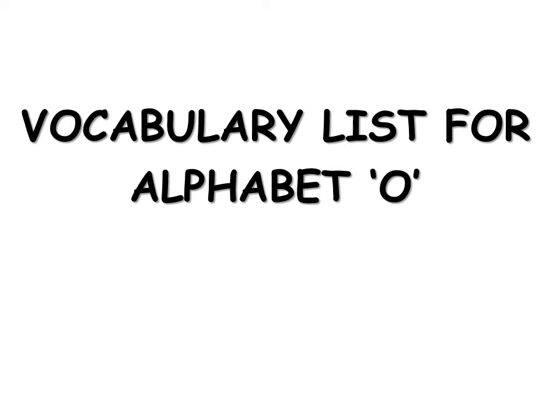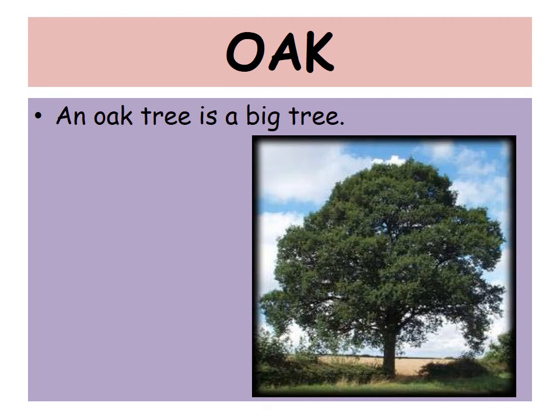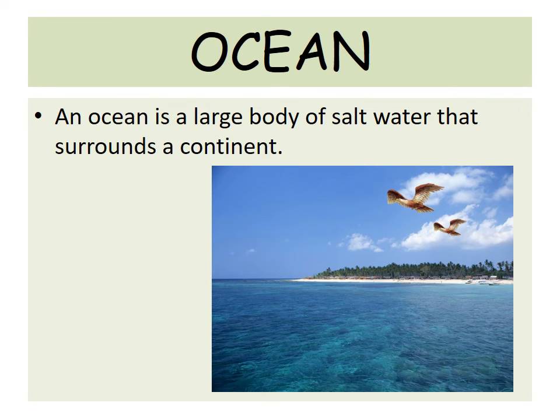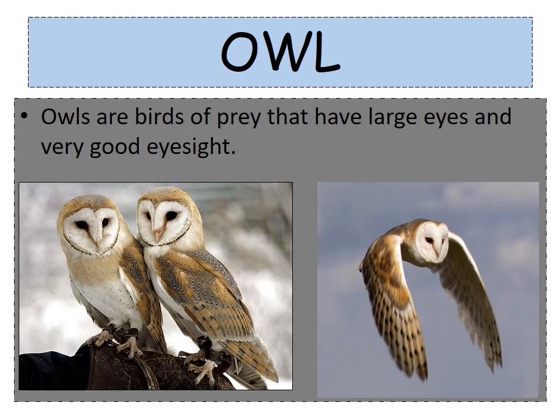Vocabulary list for alphabet O. Oak. An oak tree is a big tree. Oar. An oar is used to row a boat. Ocean. An ocean is a large body of salt water that surrounds a continent.